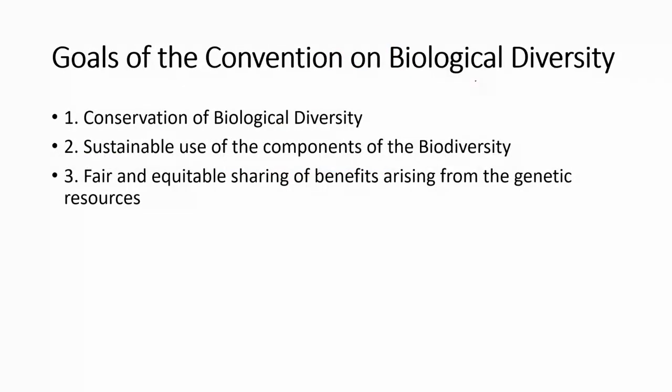And what is the goal? Why has this convention been signed? As we know, earlier there were no strict environmental laws, so there was hunting, poaching, and many illegal activities. The species were continuously and drastically endangered and lost, and became rare.